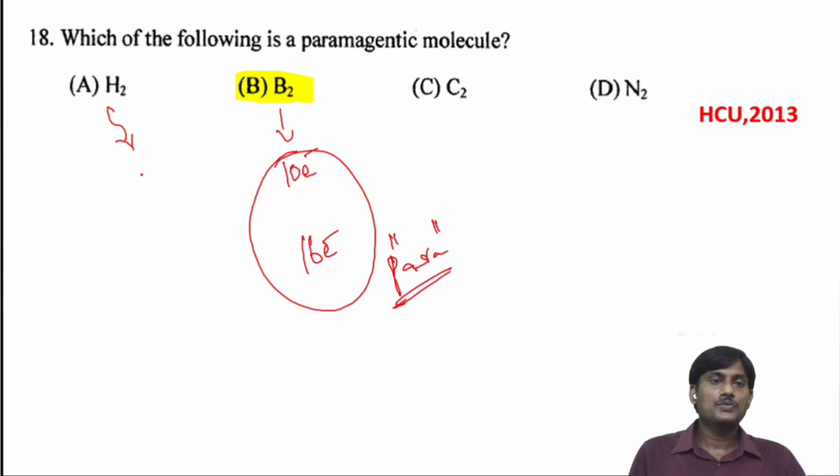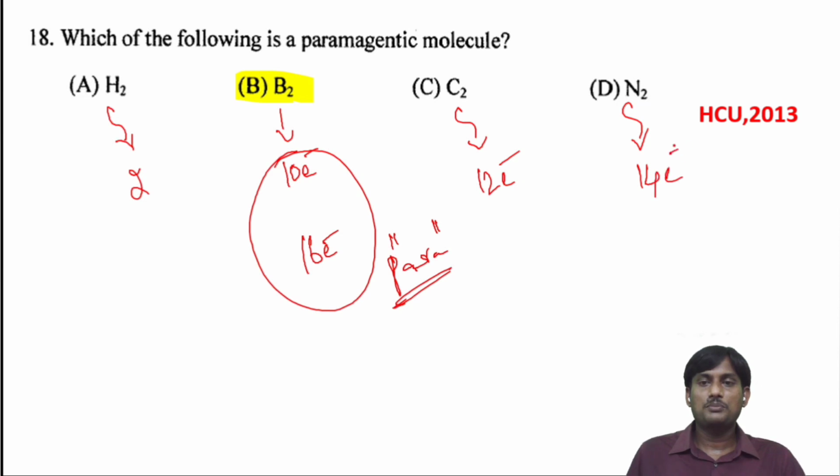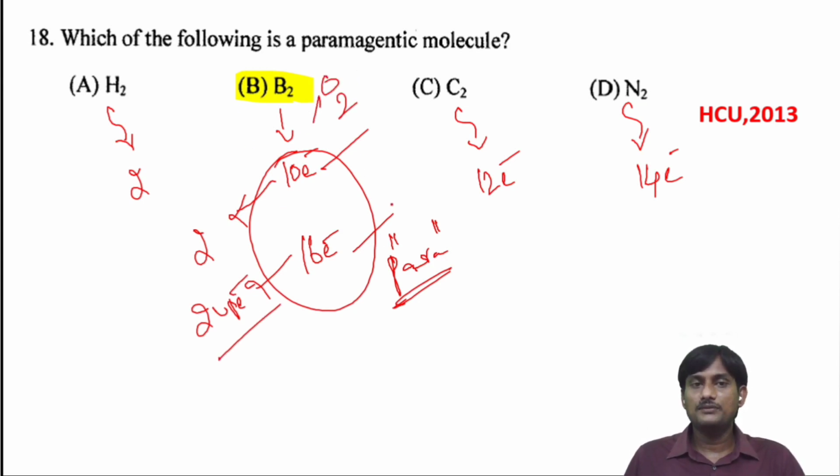Here, with 2 electrons, all electrons are paired; 12 electrons, all paired; 14 electrons, all paired. But the 10 electron system and the 16 electron system, according to molecular orbital theory, each have 2 unpaired electrons. So B2 and O2, even though these 2 molecules have an even number of electrons, have 2 unpaired electrons, so they are paramagnetic.